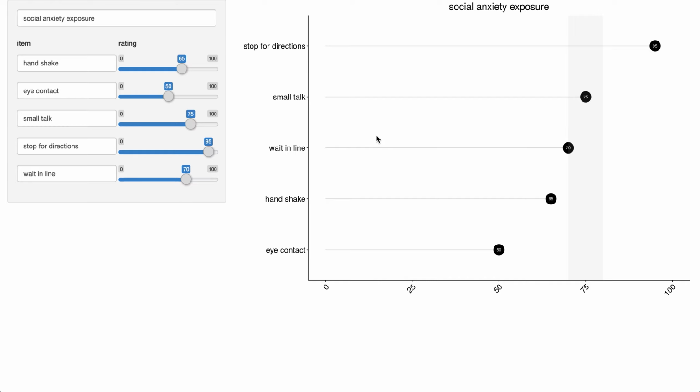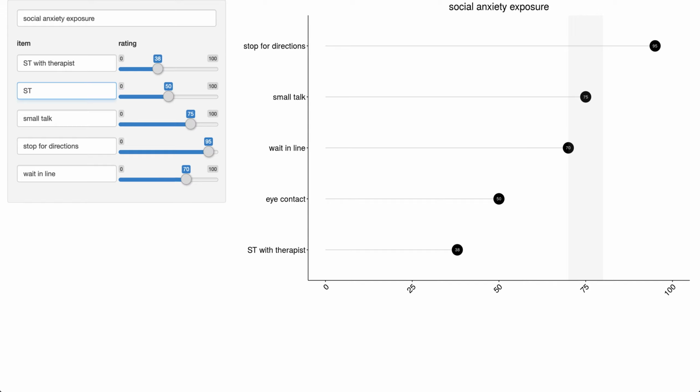And so once you go through the example, you can obviously modify the items and the ratings. Say you want to focus on a small talk exposure, you might start updating some of these things to really hone in on which aspects of a small talk exposure contribute to the level of difficulty. And so you might say, okay, what if it's small talk with a therapist? And that's somebody that you know and they're in on the activity, so that might be like a 40.